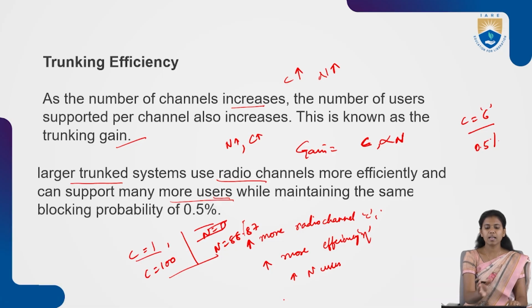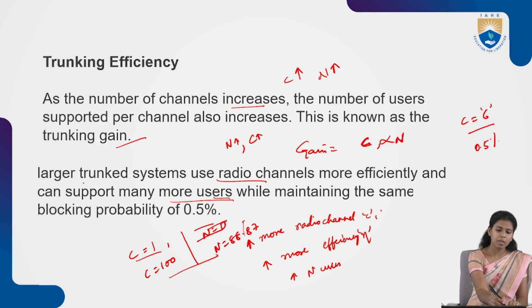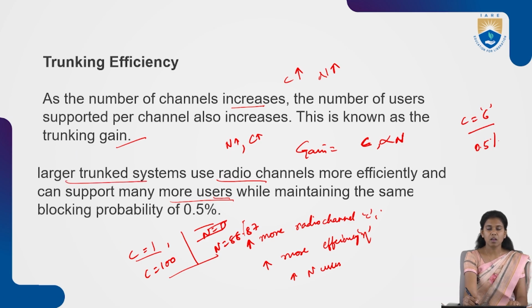This is nothing but the trunking gain. The trunking gain is that as the number of channels increases, the number of users also increases. And a large trunked system uses radio channels more efficiently, and it also supports more users.